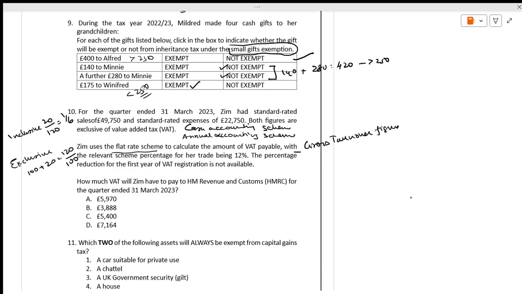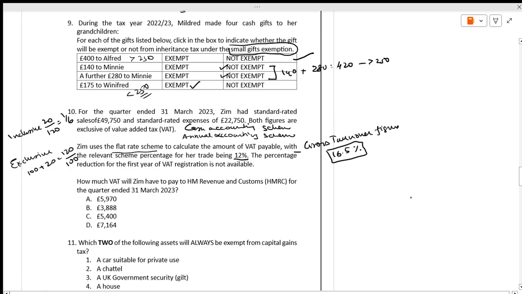flat rate scheme. And here they have said the relevant scheme percentage is 12%. It is given. If it is not given, the percentage is 16.5. If it is given, we have to take the percentage given in the question. The percentage of the deduction in the first year of VAT registration is not available.